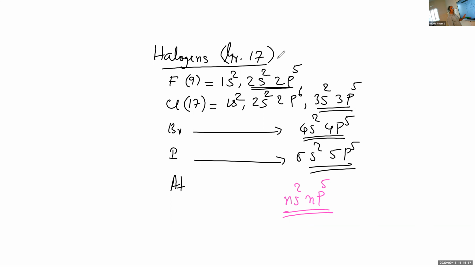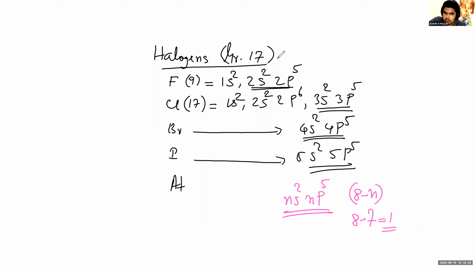In some compounds, they can show valence 7. But the common group valence is equal to 8 minus n, or 8 minus 7, that is equal to 1. That is the common group valence of group 17 or halogens.